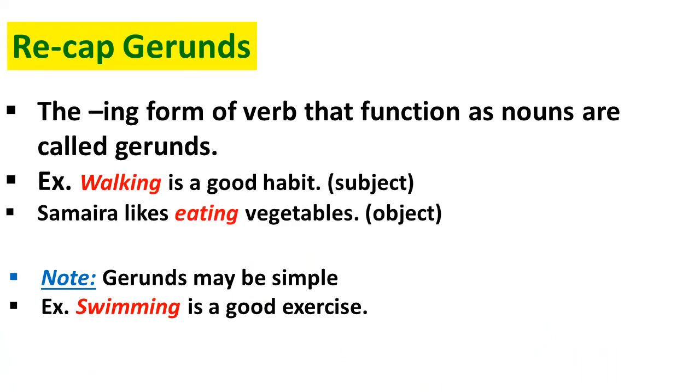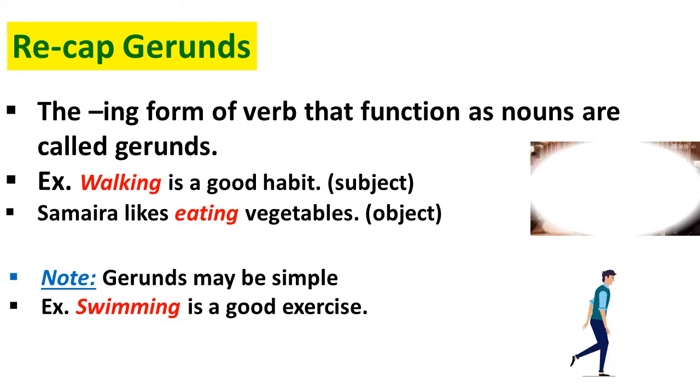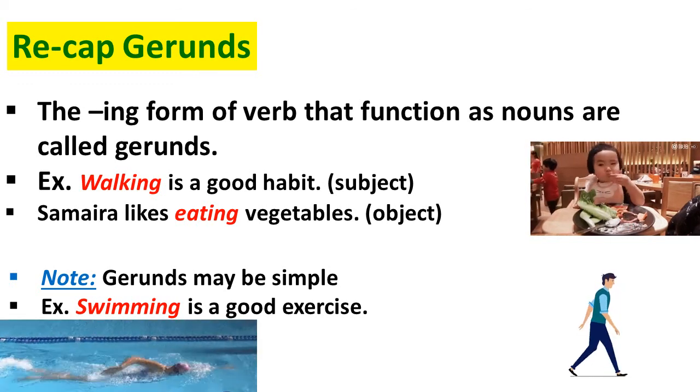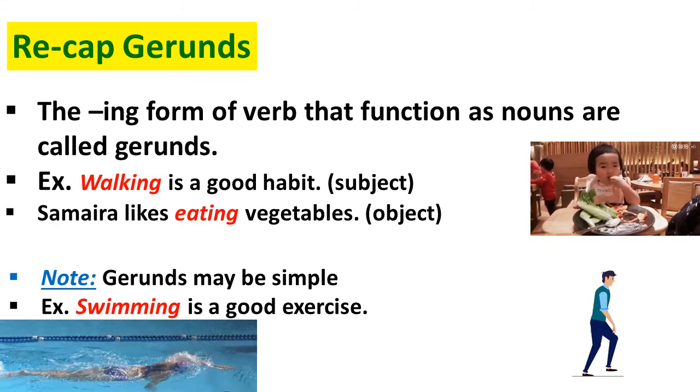Before I finish today's video, let's quickly revise gerunds one more time. The ing form of verbs that function as nouns are called gerunds. Gerunds appear both in subject and object positions of sentences. For example, walking is a good habit. Here, gerund walking is the subject of the sentence. In the second sentence, Samaira likes eating vegetables. Here, eating is object.